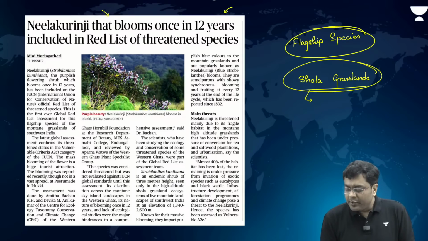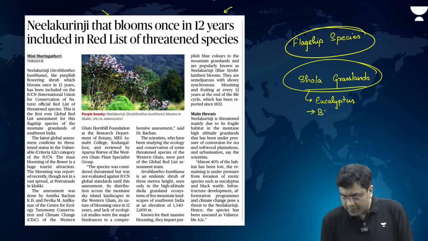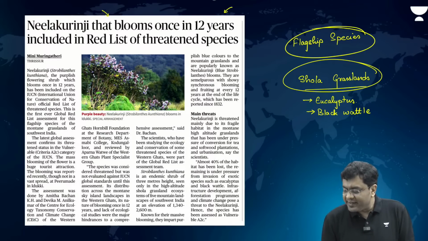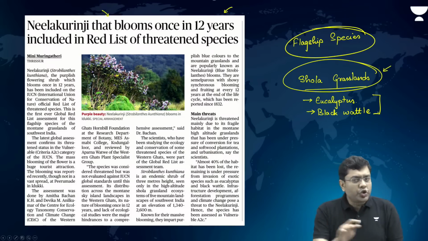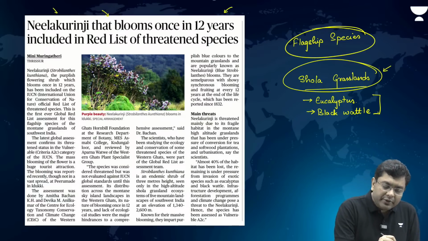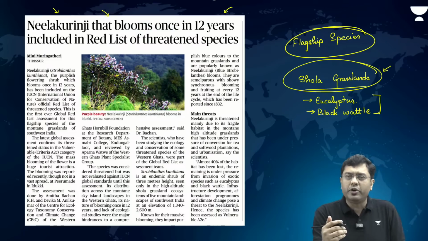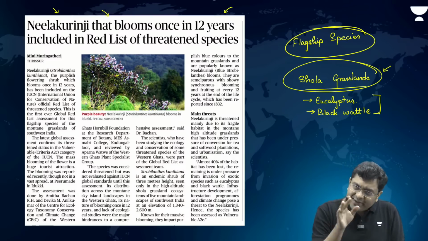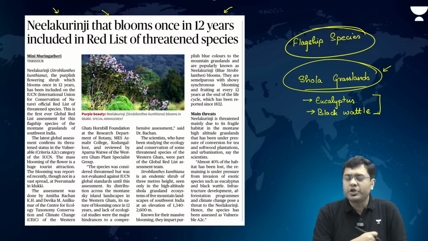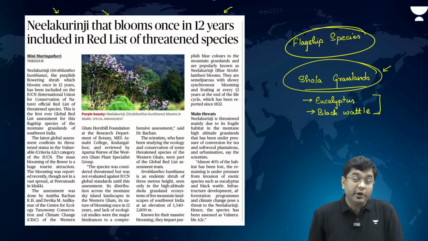For example, you have eucalyptus. Then you have, let's suppose, black wattle. As a result, these invasive alien species have destroyed the Shola grasslands. As the Shola grasslands are getting destroyed, slowly and steadily even these Neelakurinji flowers are getting impacted quite significantly, as a result of which there has been a reduction in their numbers.